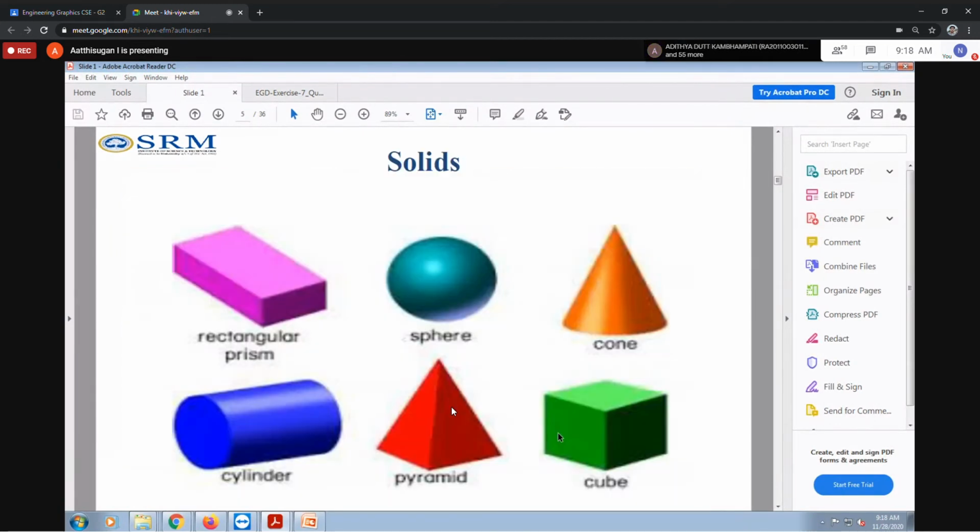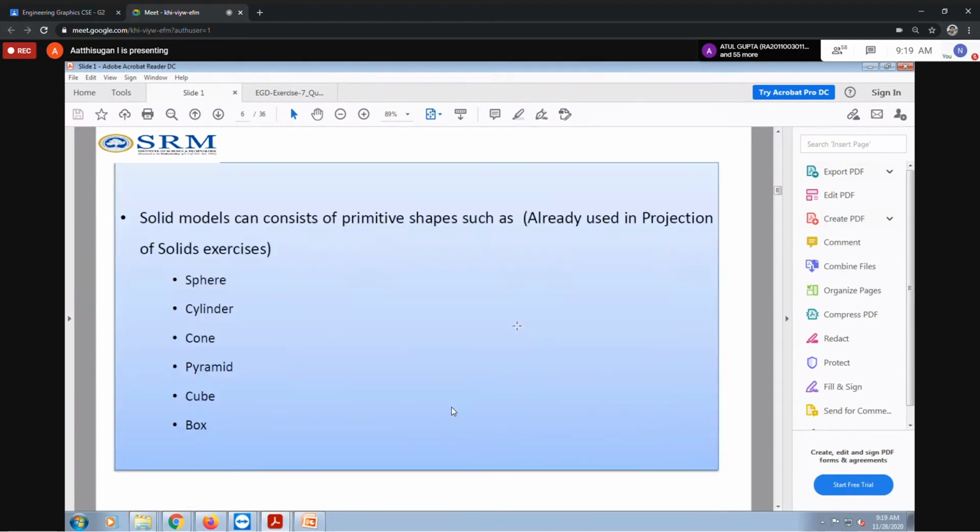Like this is some solids. Some sphere, cone, cube, pyramid, and some cylinders. So we discussed solids one and two. So we are saying the same: sphere, cone, pyramid, cube, box, and all. We have the shapes that we already discussed in the solid exercise, that is exercise number 5 and 6.